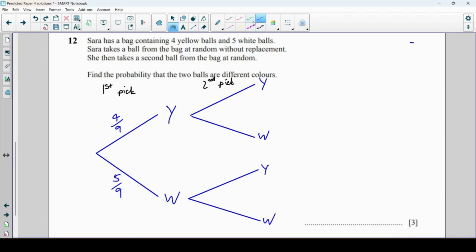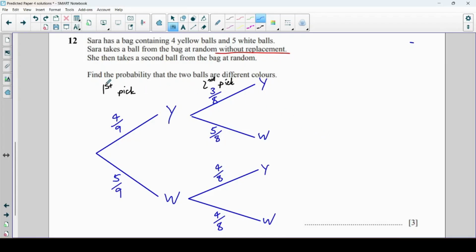Now really important that you realise it is without replacement. So if she picks a yellow up first, that means there's 1 less yellow in the bag. So only 3 left out of 8 in total. There would still be 5 whites left out of 8. If she picked a white first, then there's only going to be 4 whites left out of 8, and there's still going to be 4 yellows left out of 8.